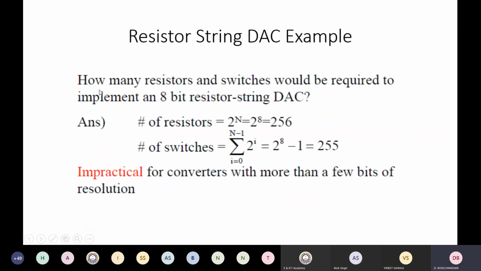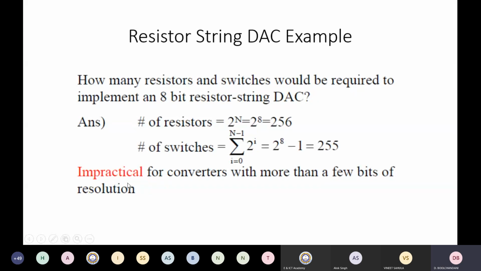If you have an 8-bit resistor string digital to analog converter, the number of resistors required is 2 raised to n, that is 2 raised to 8, which is 256. The number of switches is the summation of 2 raised to i, with i from 0 to n minus 1, which comes out to 2 raised to n minus 1. So 2 raised to 8 minus 1 is 255. This is impractical for converters with more than a few bits of resolution.